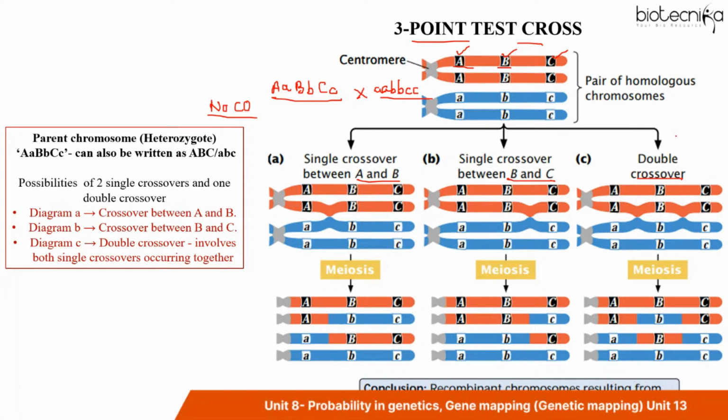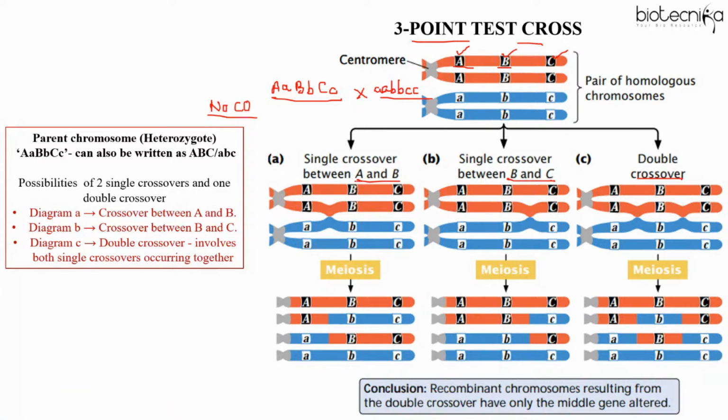So yes, coming back to 3-point test cross. The first case is when you're considering crossing over between A and B. Here you can see we have 4 strands, 1, 2, 3, and 4. Crossing over is occurring between 2 and 3. So there will be no change in the first strand and fourth strand. You can see them as they are. So we will get this combination. However, because of crossing over, this portion will come over here and this portion of the chromosome will come over here. So you have the recombinant which will be formed here.